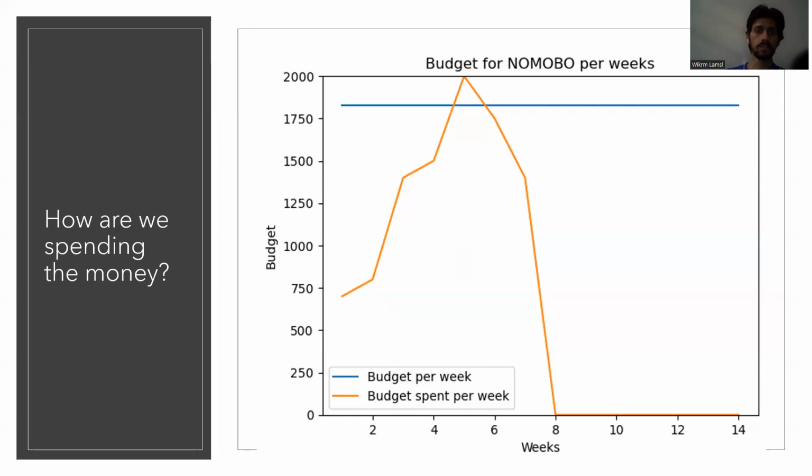Thank you so much, Alejandro. So about our budget, we can see here the budget per week which we have allocated, and then the budget per week which we spent. We only spent on week 5, and the rest remain the same. That's why we are inside our budget planning.